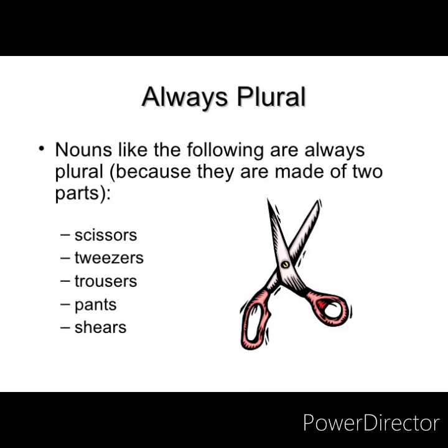Now what is always plural? Following nouns like scissors, tweezers, trousers, pants, shears. All these are made up of parts. Two parts they are made up of. We always say pair of scissors, pair of trousers, pair of pants. We never say a scissor. We say scissors. So they are always plural. Though they are one, but still they are made up of two parts.